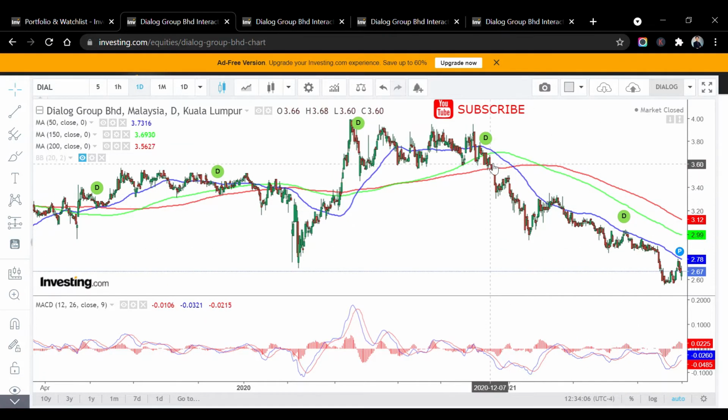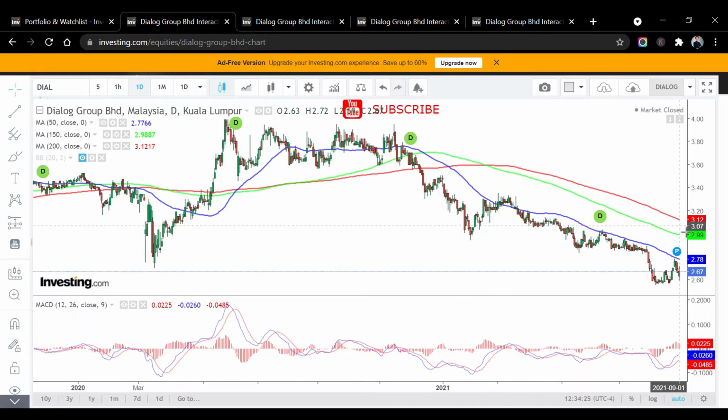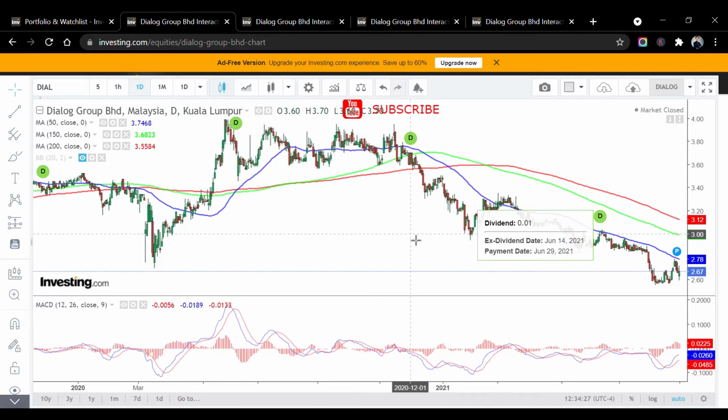Because you can see the 50 days moving average is already cut below the 150 days moving average, and on February 19, it even cut below the 150 days, even cut below the 200 days moving average. So even up until now, September 1st, the share price is still at a confirmed downtrend.